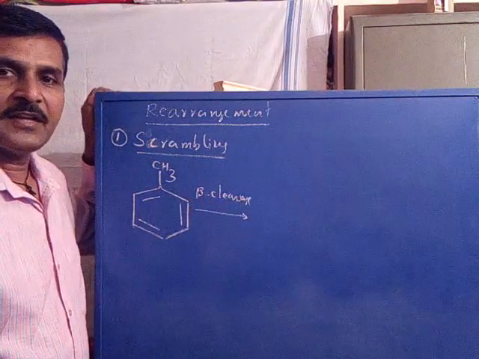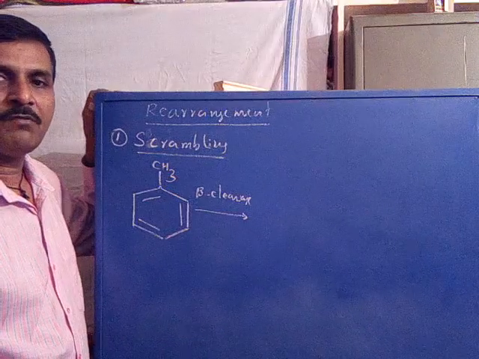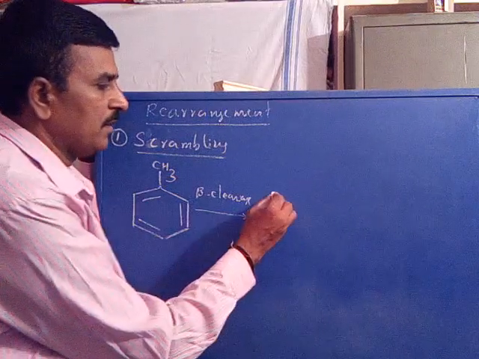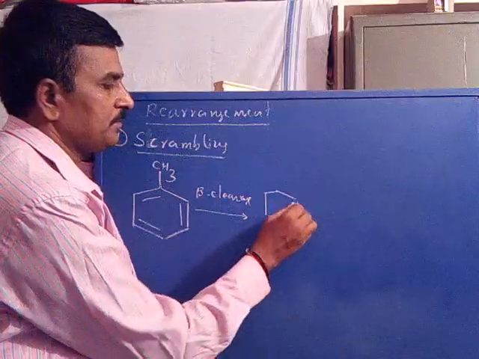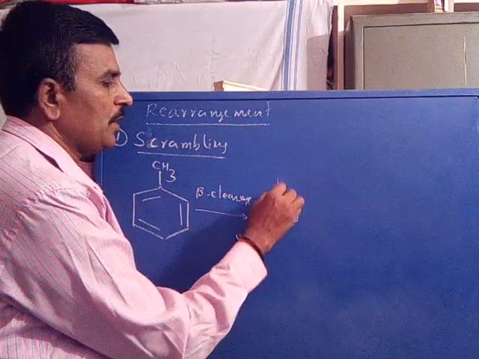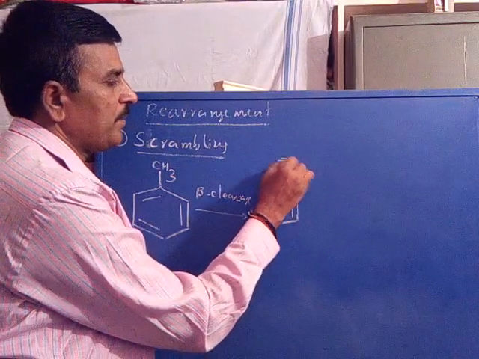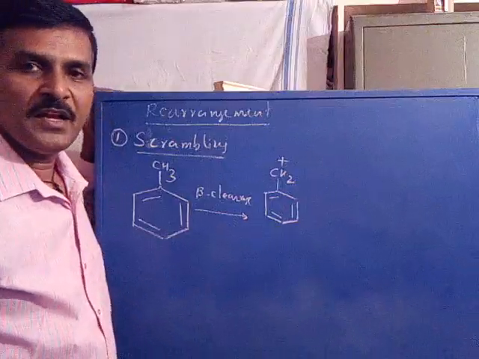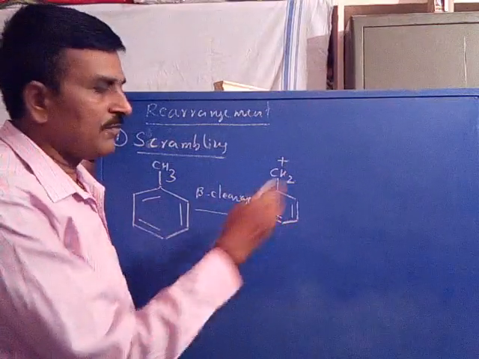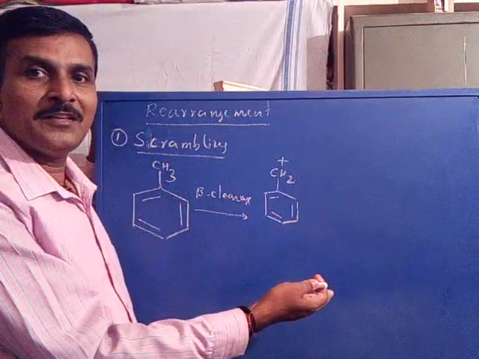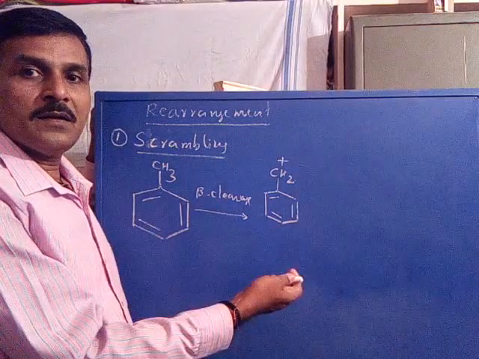Why does beta cleavage happen? Due to the formation of a more stable benzyl cation. So first it undergoes a beta cleavage to give PhCH2+, the more stable benzyl cation. Followed by it, further fragmentation leads to a rearrangement like scrambling.